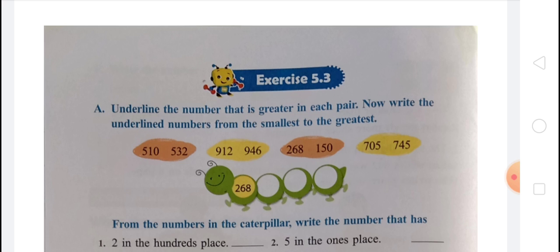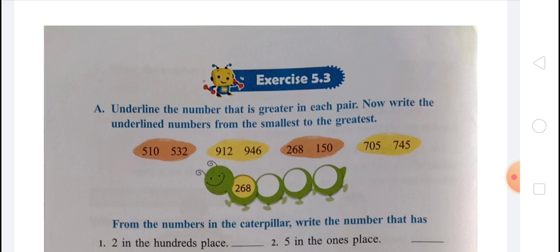And the second topic: when the number of digits is the same, different digits in the hundred place. Sajid makes 452 shoes and Ramdas makes 701 shoes in a month. They are cobblers. And who makes more shoes? You know that Sajid makes 452 and Ramdas makes 701 shoes in one month.